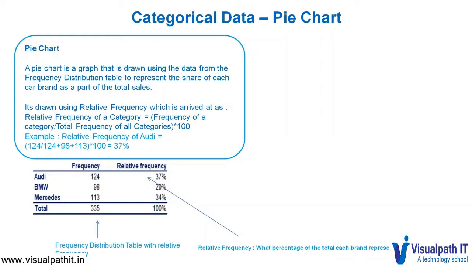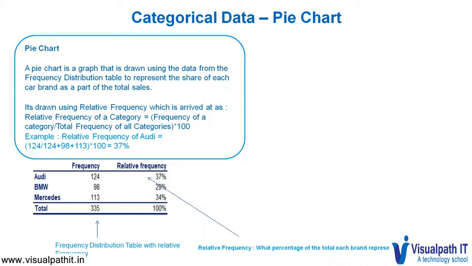Looking at the table, we have the frequency of Audi as 124, frequency of BMW as 98, and frequency of sales of Mercedes is 113. So the relative frequency of Audi can be calculated as the frequency of Audi, which is 124, divided by total frequency, which is 335.